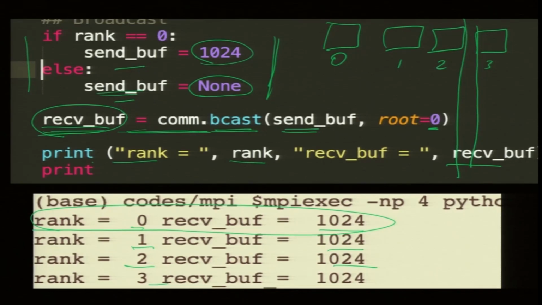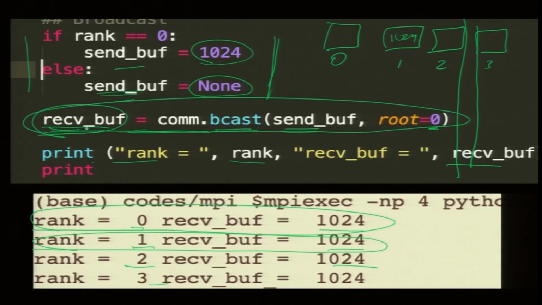So, process 1 receives 1024, stored in receive buff of process 1, and process 1 prints this. Please keep in mind that this code is running on all the processors, and each of them has to receive, but only one of them is broadcasting. This is done in one line, and is being executed by all the processors.